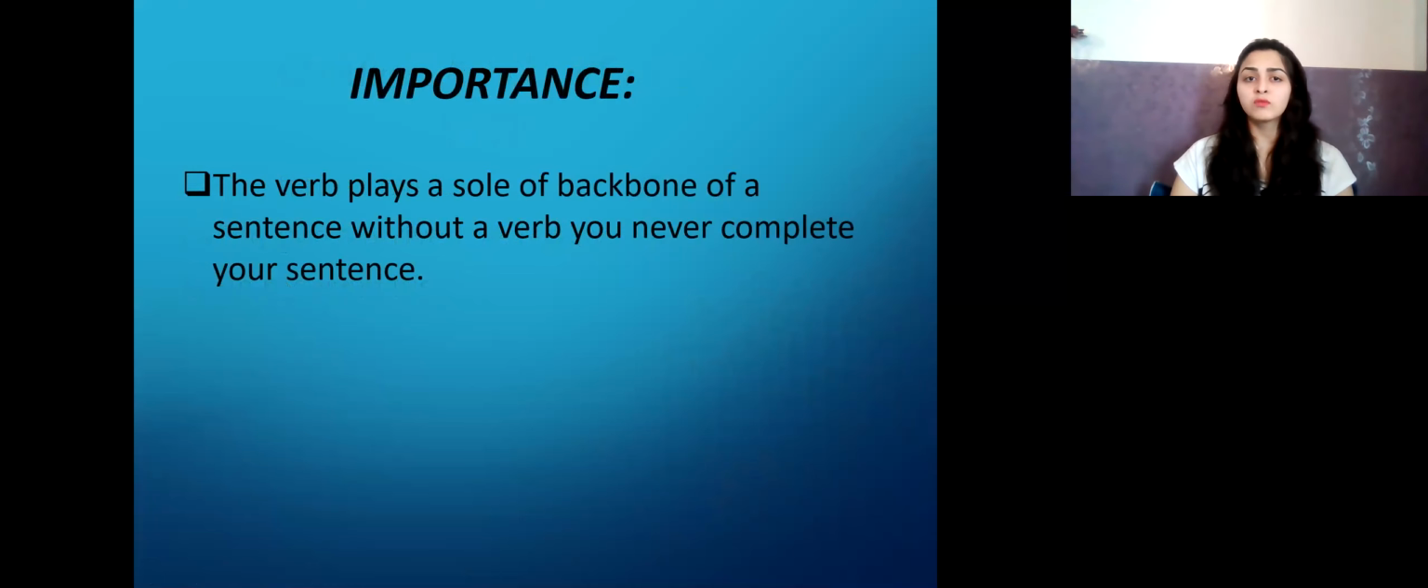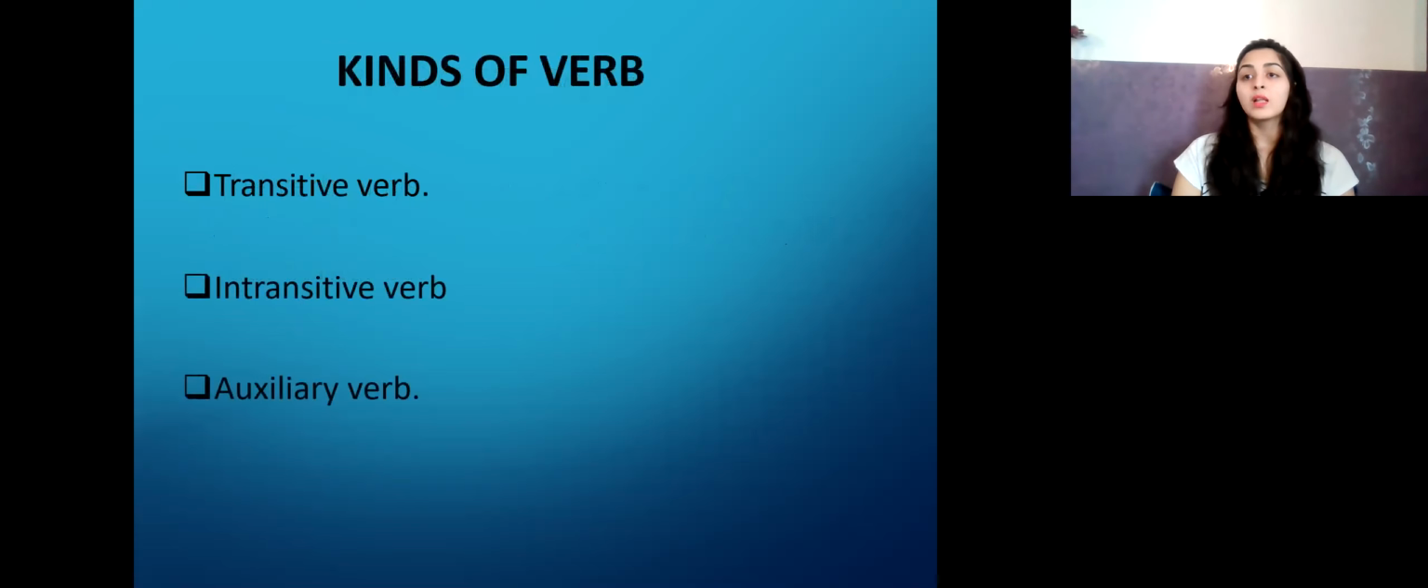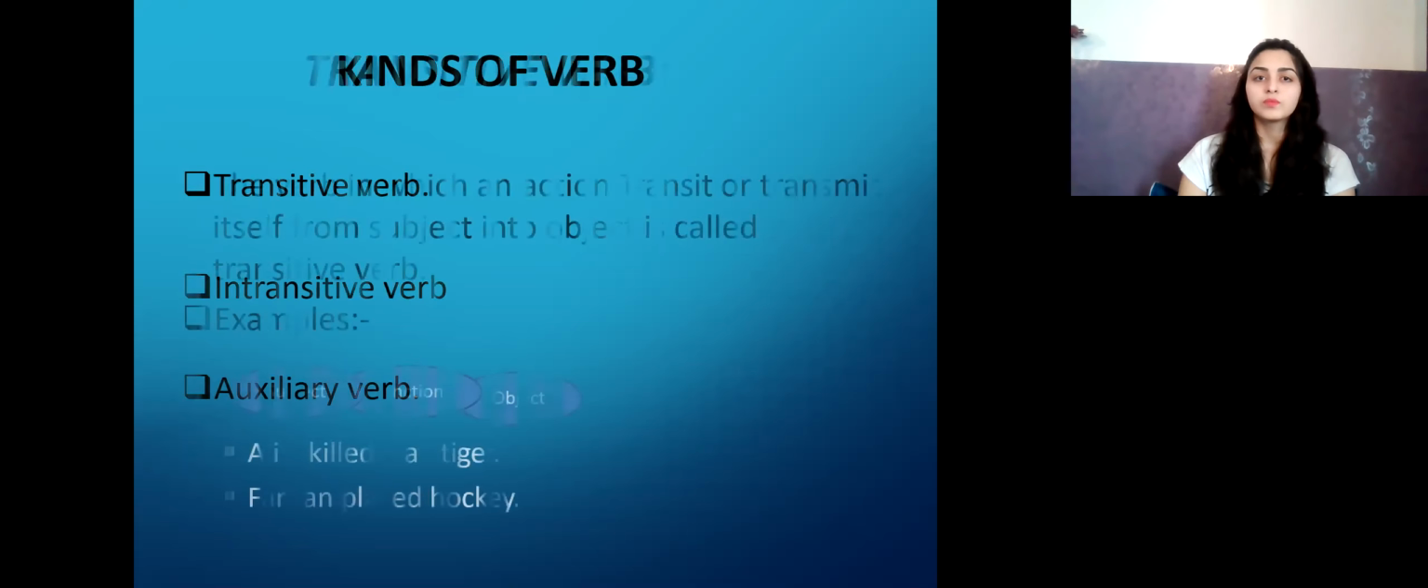Let's see the importance of verbs. The verb plays the role of the backbone of a sentence. Without a verb, you can never complete your sentence. So there's always a verb in a sentence. The main focus of verbs was on the kinds of verbs. What are the different kinds of verbs? There are 3 types of verbs: transitive verbs, intransitive verbs, and auxiliary verbs.